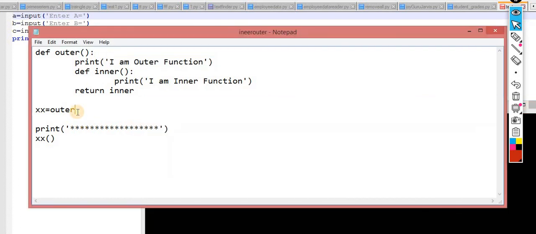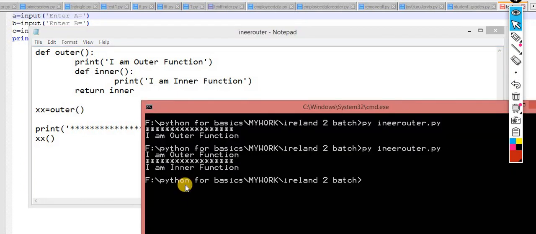If I use this, now the output would be changed. If I use this, then the output would be "I am the inner function." Okay, "I am the inner function." So this is the concept. This concept might be asked in the interview room. What is the difference between this? If I am the interviewer, definitely I will go with this kind of concepts. So anyone having doubt, please let me know.